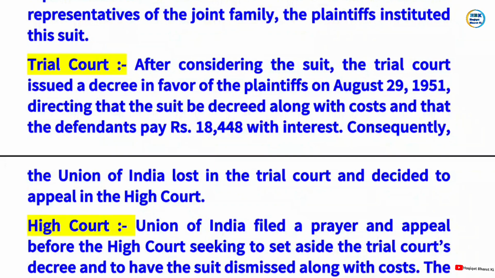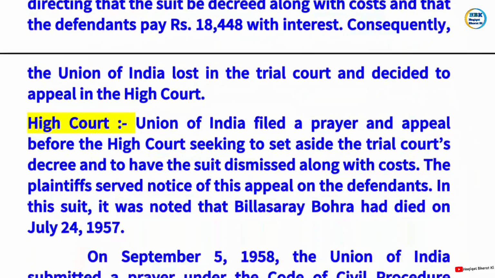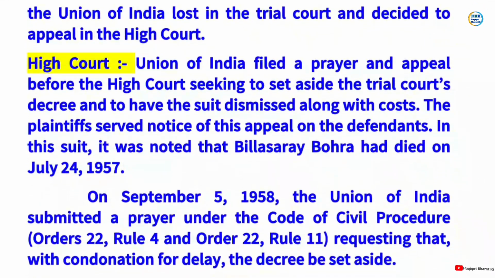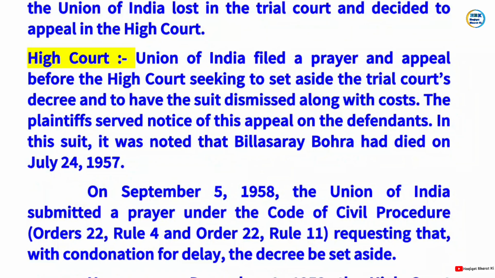Consequently, the Union of India lost in the trial court and decided to appeal in the High Court. High Court. Union of India filed a prayer and appeal before the High Court seeking to set aside the trial court's decree and to have the suit dismissed along with costs.